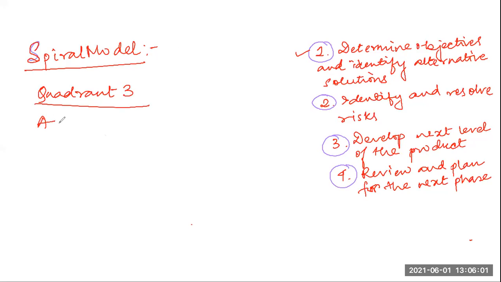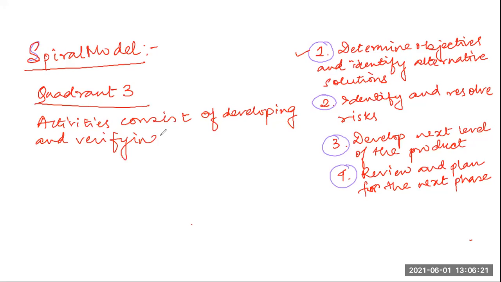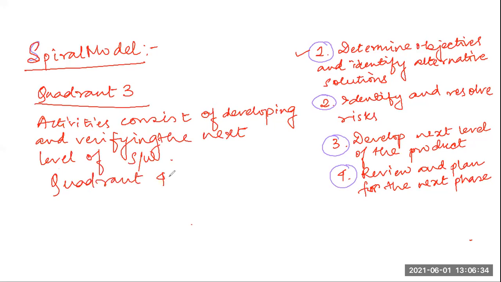So at the end of the third quadrant, the identified features have been implemented and the next version of the software is available. Now, what is quadrant 4?